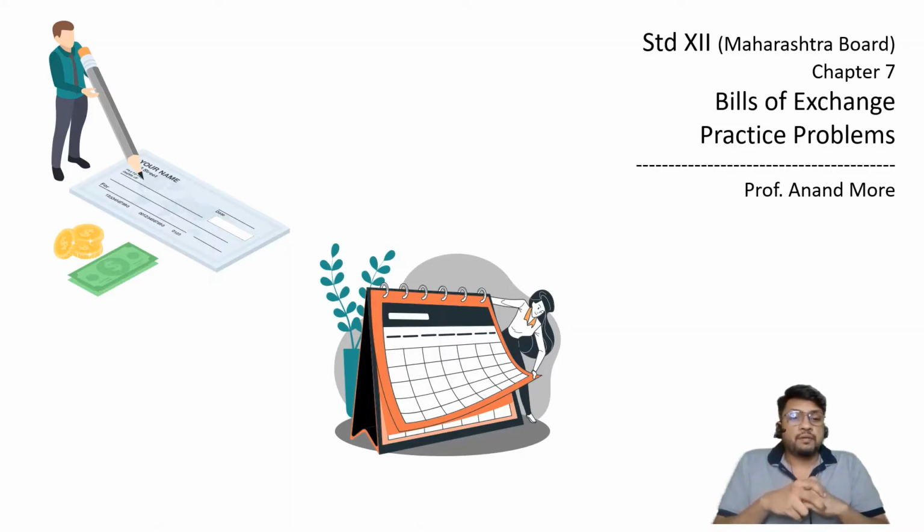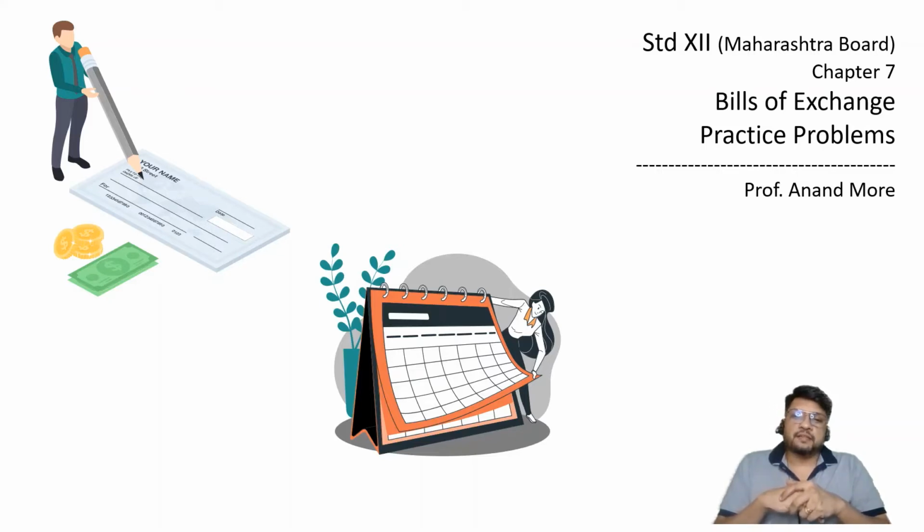If you remember, when we discussed the life of a bill of exchange, we had considered there are four different routes, four different roads, four different ways in which a bill of exchange may go in its own life. First one was bill retained, second one was bill discounted with the bank, and the definition of discounting was selling the bill to the bank is called as discounting of a bill. What is the meaning of discounting?